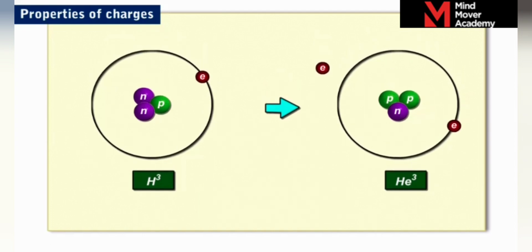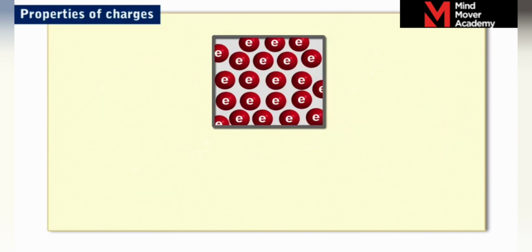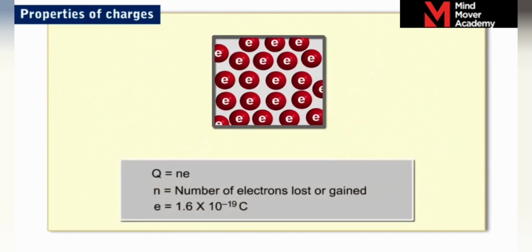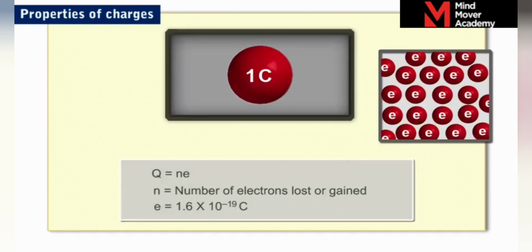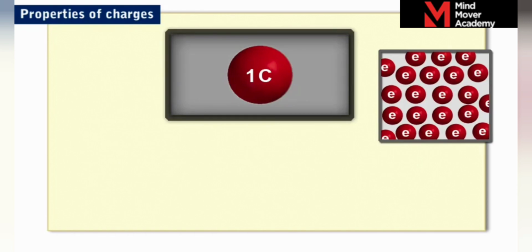In an atom, the charge on a proton is positive and is referred to as positive e, whereas the charge on an electron is negative and is referred to as negative e. Thus, the charge on an object, Q, is equal to the product of the number of electrons gained or lost by it, n, and the basic unit of charge, e. Now let us calculate the number of electrons 1 coulomb of negative charge carries.